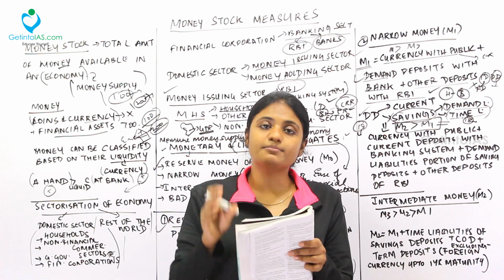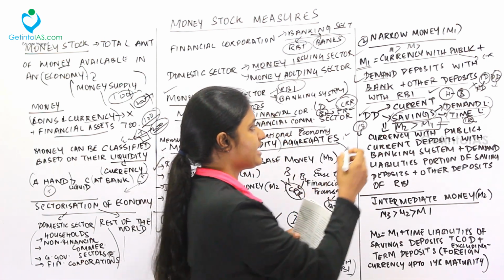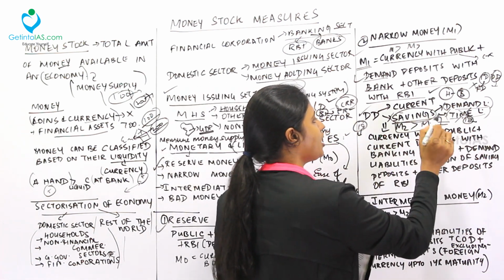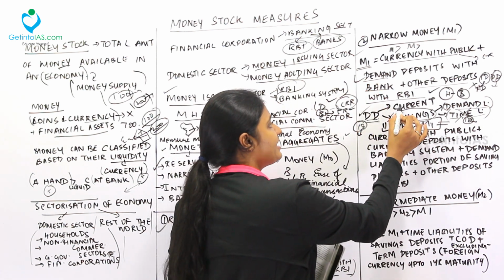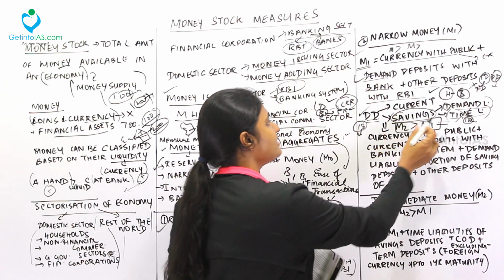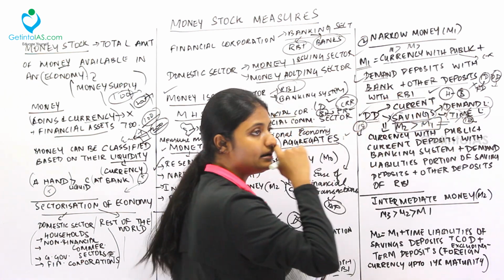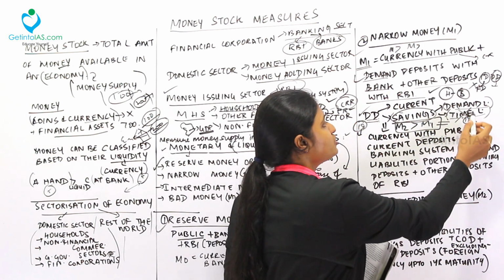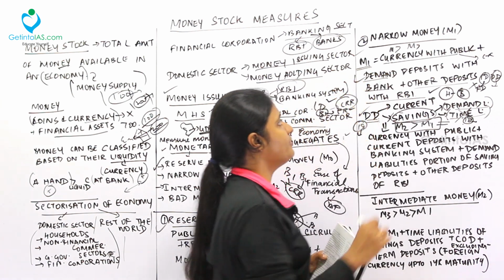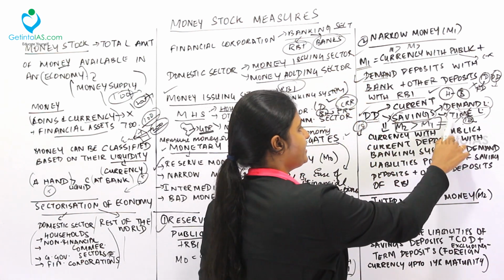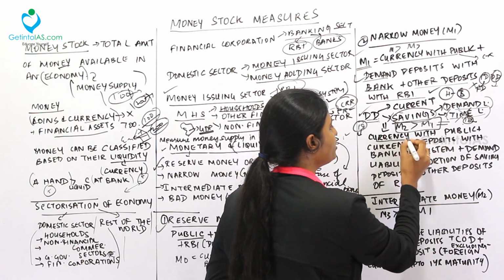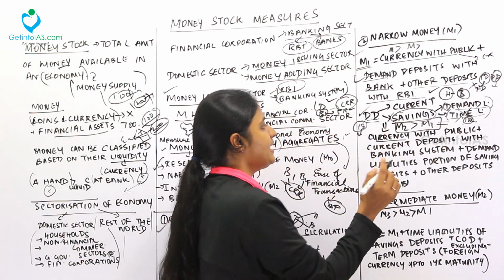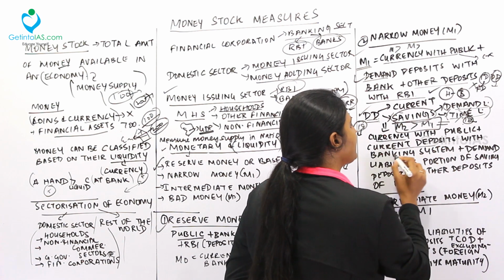So the above equation can be rewritten. I told you all, time liability is not taken into account for the M1 calculation. Normally in demand deposits, we have current and savings accounts. Under savings, you have demand liability and time liability. But this time liability is not taken into account in the M1 formula. So this is deducted. Now you can rewrite the formula as currency with the public, currency only in your hand, plus currency deposits with the banking system.